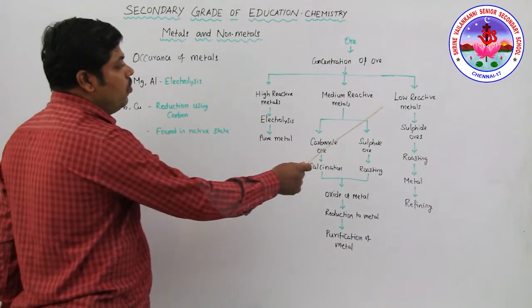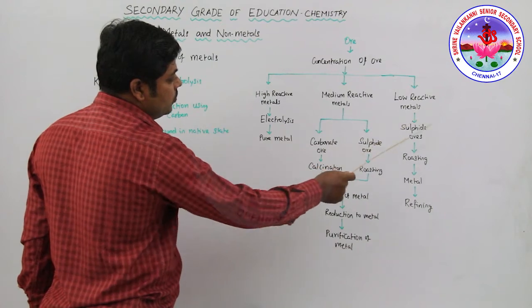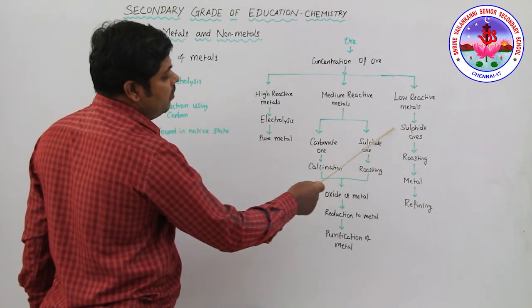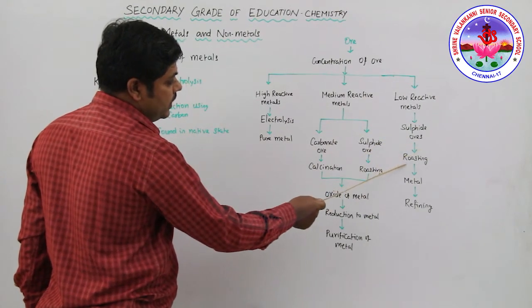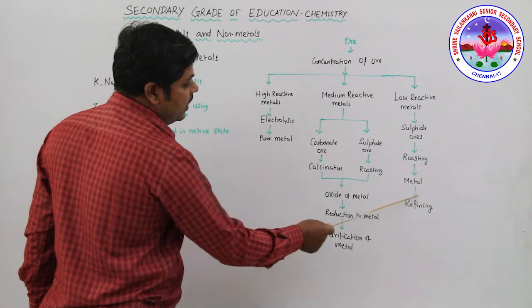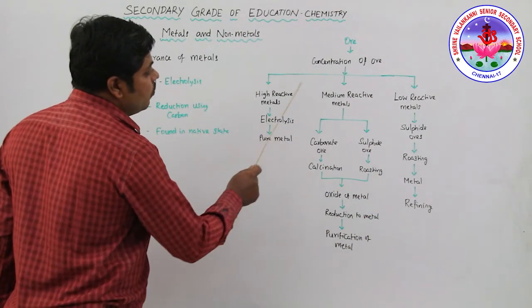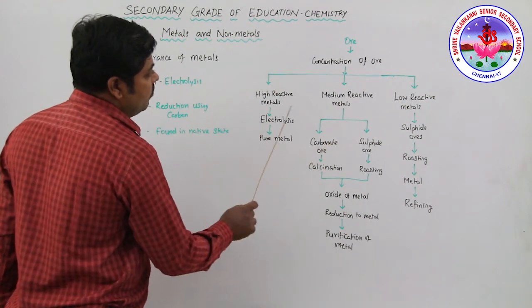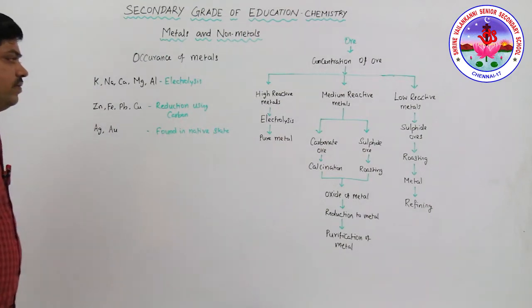For the low reactive metals, like silver in the combined form of a sulfide ore, silver sulfide, the sulfide ores are roasted to get the metal, then the refining process. These detailed studies you will learn in higher classes. For now, this is just how the metal is extracted from its ore.